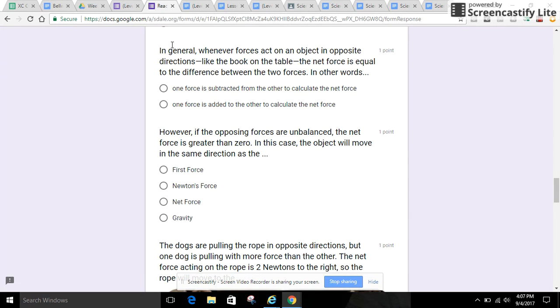Next question. In general, whenever forces act on an object in opposite directions, like the book on the table, the net force is equal to the difference between the two forces. In other words, one force is subtracted from the other to calculate the net force. One force is added to the other to calculate the net force.